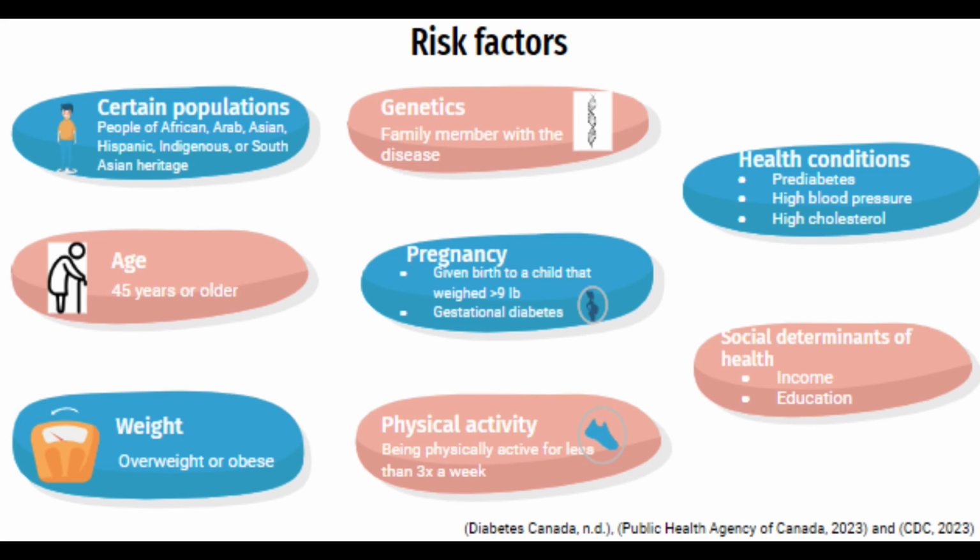So those who lack physical activity, those who are overweight or obese, those who have a family member with the disease, those who have ever given birth to a child that weighed more than 9 pounds, or those who have experienced gestational diabetes, those who have prediabetes, high blood pressure, high cholesterol, or other fats in the blood are more likely to acquire type 2 diabetes.